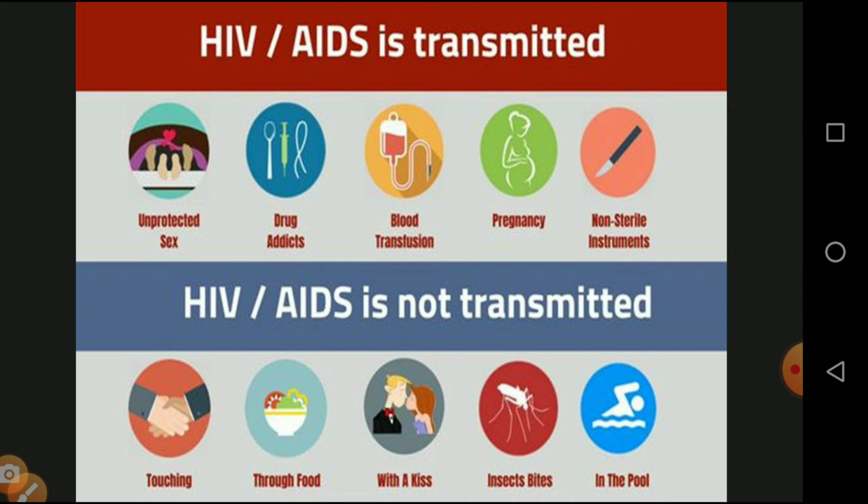Number one is unprotected sex, drug addicts using the same syringes, transfusion of unscreened blood, then pregnant mother to the fetus, non-sterile instruments, and all other things. HIV and AIDS is not transmitted by shaking hands, touching, sharing food materials, a kiss, an insect bite, or swimming in the same pool. In all these cases, HIV is not transmitted.